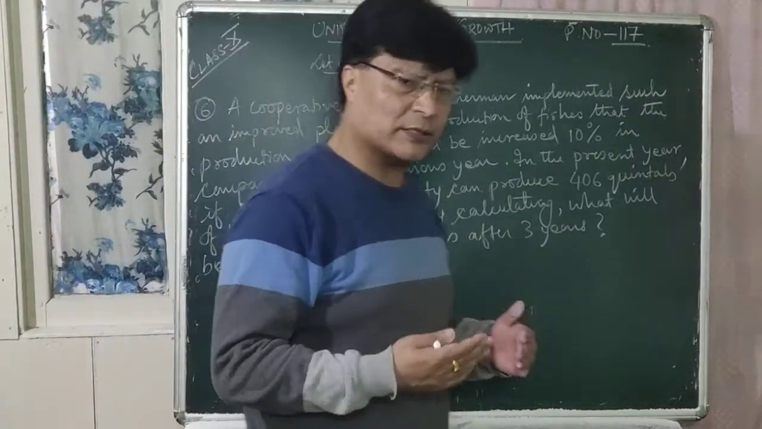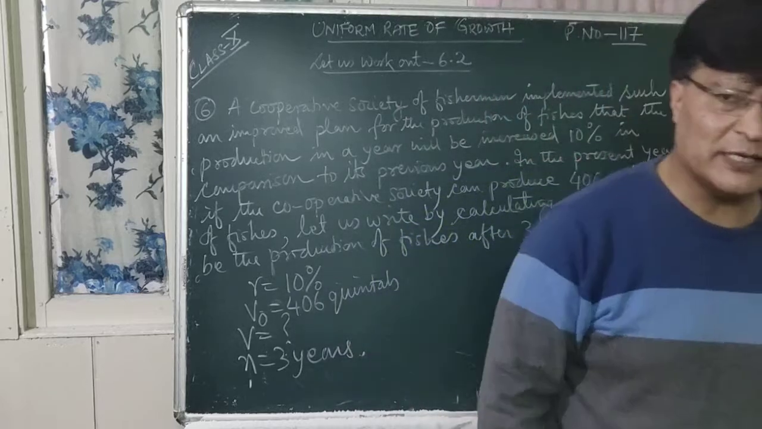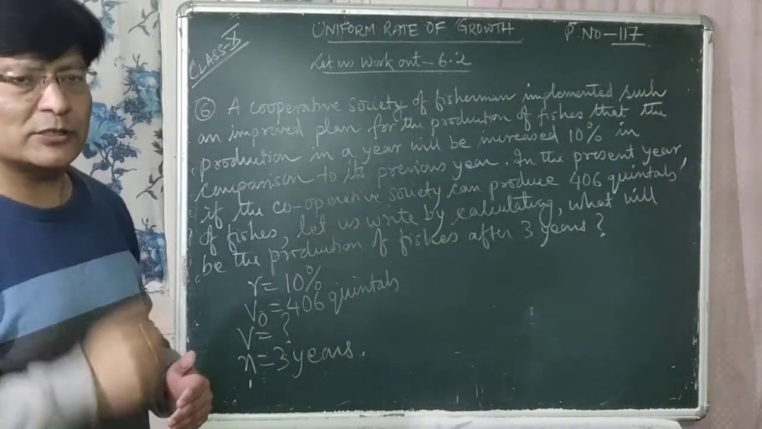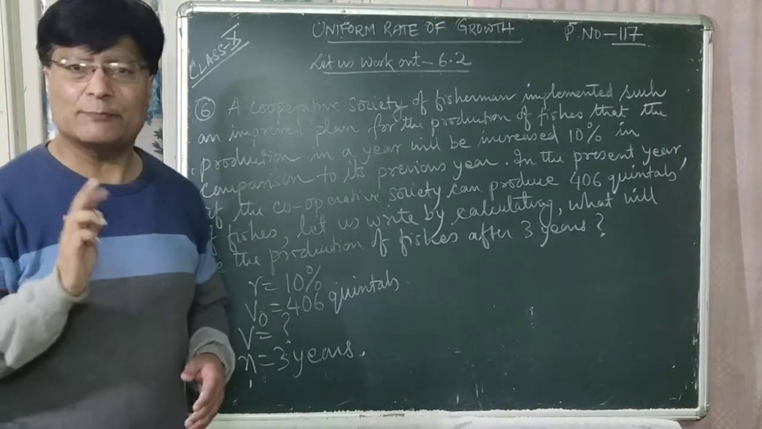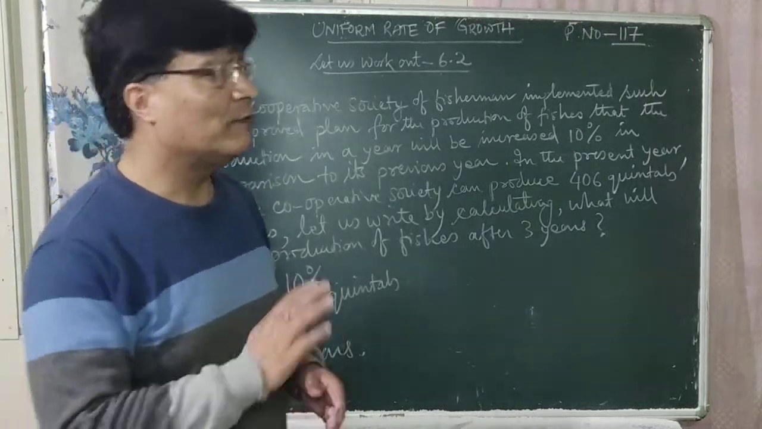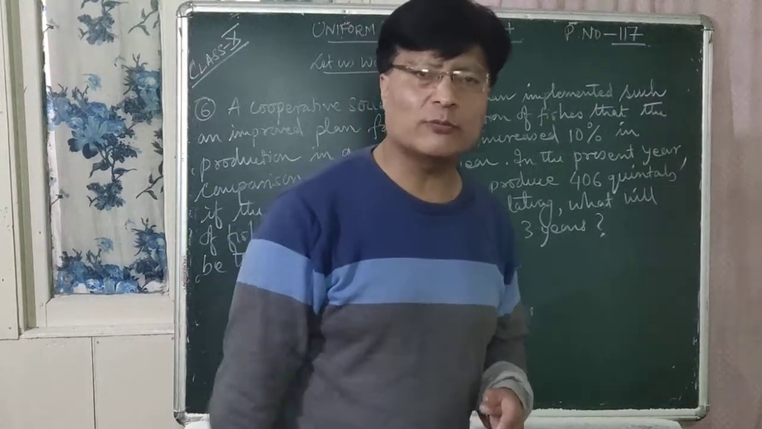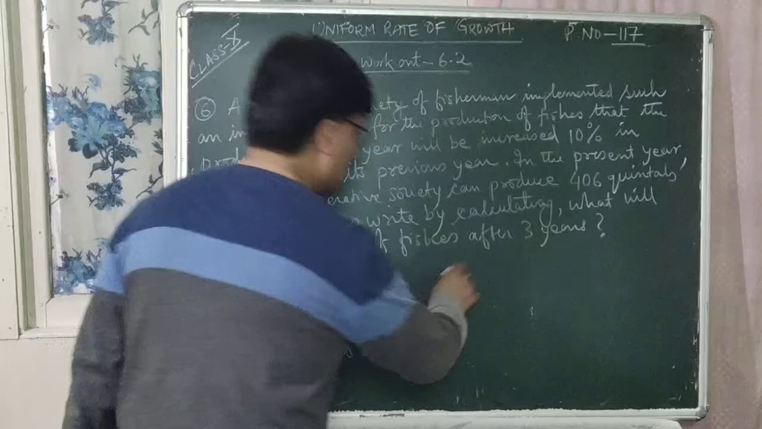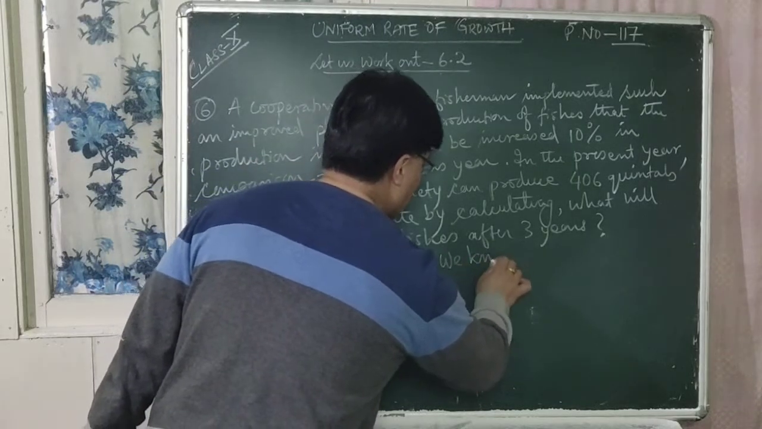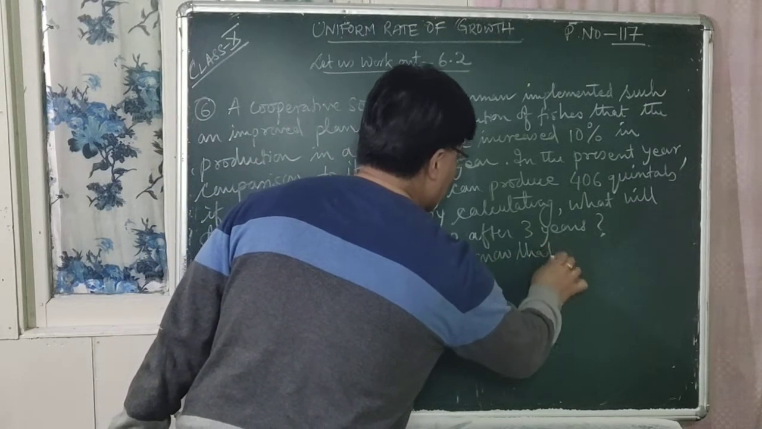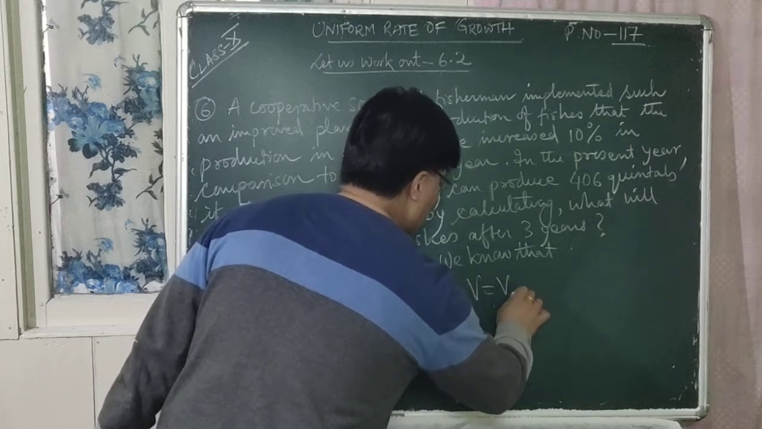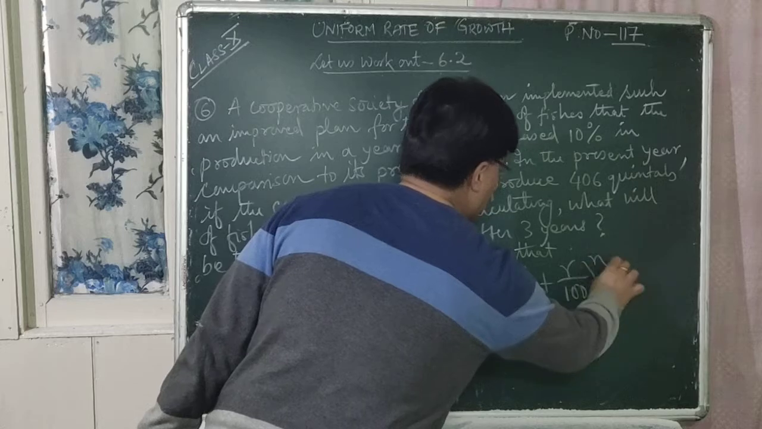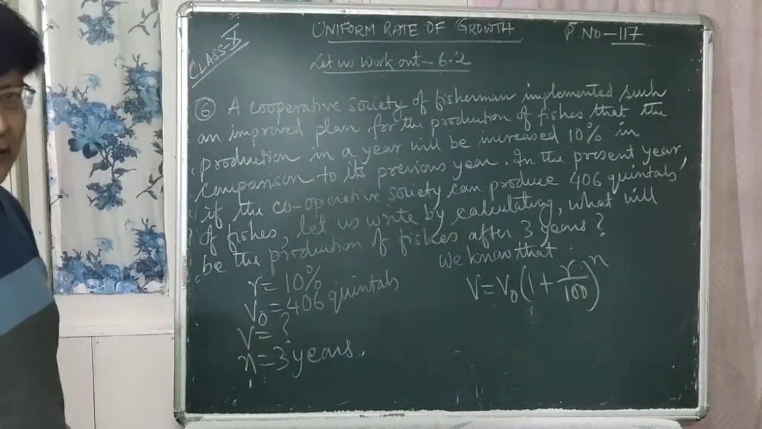The production of fishes is increasing at 10% each year. That means in the formula you have to write a plus sign. So what is the formula? V is equal to V0 within bracket 1 plus R upon 100, whole to the power n. So this is the formula, so we know that V is equal to V0 within bracket 1 plus R upon 100, whole to the power n, right?